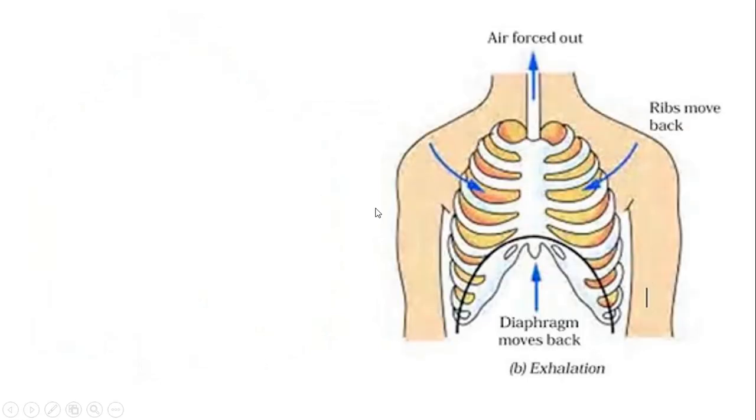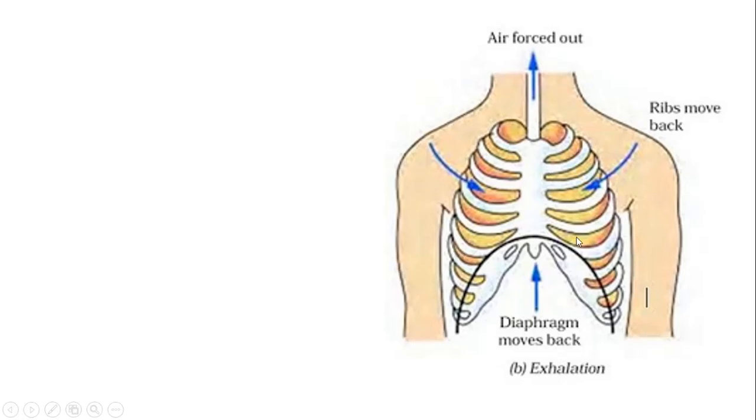Now what happens during exhalation? During the exhalation process, air comes out. So in this case, what happens? The ribs move back to the original position. The diaphragm also moves back to the original position. The area decreases, the lungs contract.